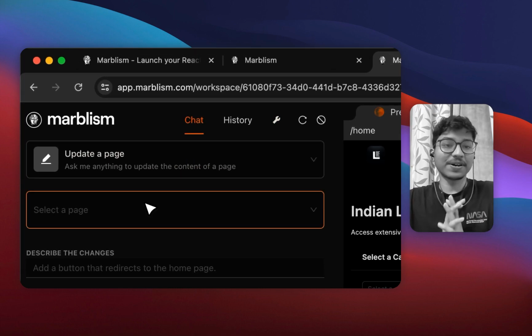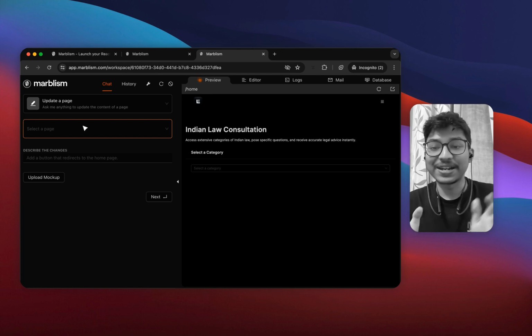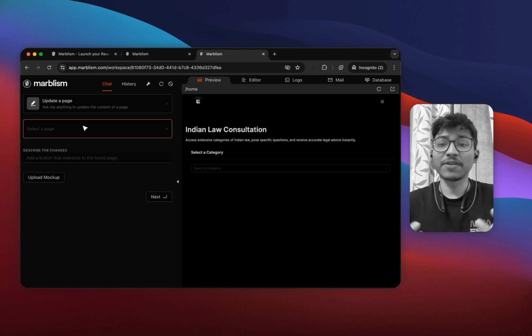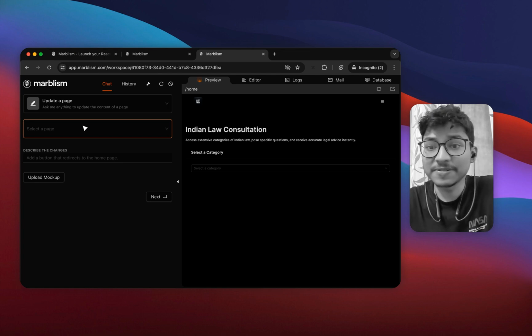So yeah, that's about Marblism. Hope you like this pretty cool no-code AI app. I really love it. You can do anything with it. So just go give it a try, and even give feedback to their founders if you find any bug. It is really at a very early stage at the moment. Go try it out, have fun with it, and meet you in the next section, I guess.